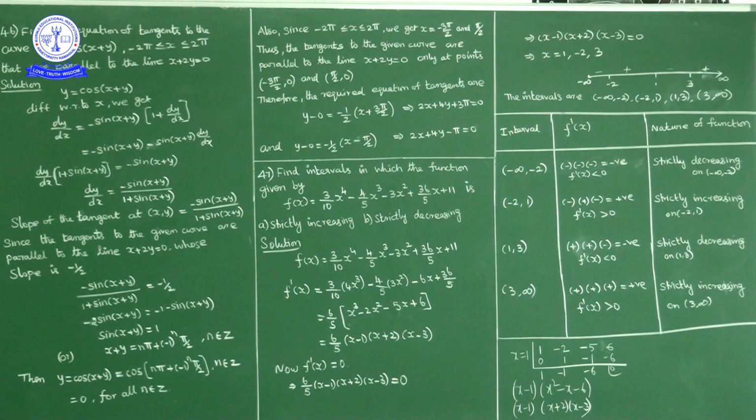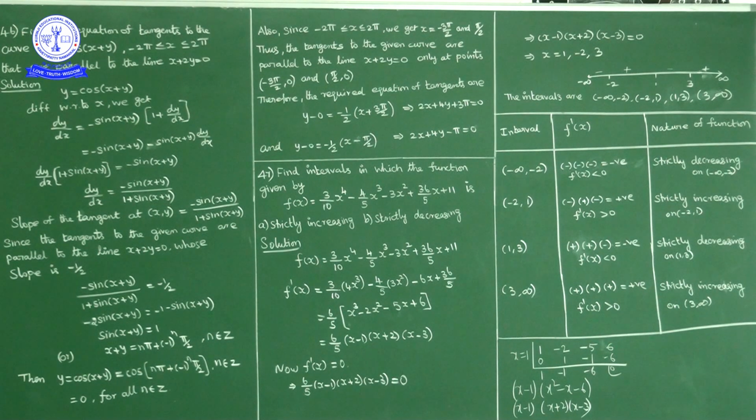Now if you observe here, what are the coefficients? x cube coefficient 1, x square coefficient minus 2, x coefficient minus 5, constant 6. If you add the coefficients, 1 minus 2 is minus 1, minus 1 minus 5 is minus 6, plus 6 is 0. Whenever the sum of coefficients is 0, 1 is one of the factors. You simply divide this function by x minus 1. This is a synthetic division. We'll write the coefficients: x cube coefficient 1, x square coefficient minus 2, x coefficient minus 5, constant 6. What we know?